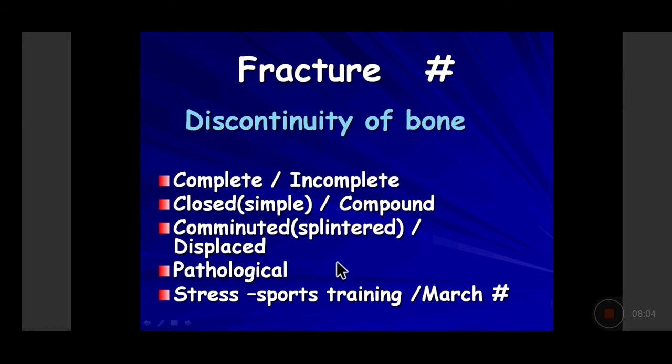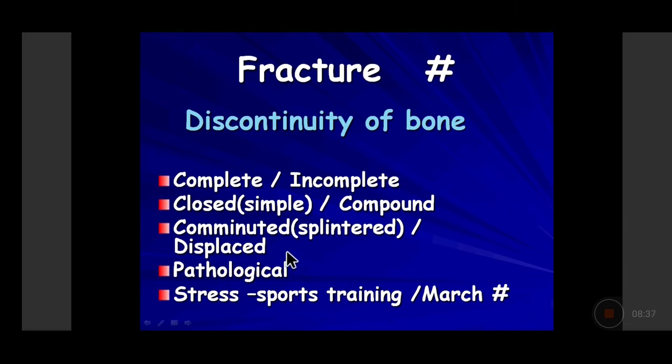A discontinuity of the bone, which occurs because the bone is diseased. If the bone which has fractured has an underlying disease, maybe a tumor from the same site, maybe a tumor from a metastatic site, or it is simply weak, there is osteoporosis or osteomalacia which has occurred, the bone mass is not dense enough, so a simple trauma will lead to a fracture. So such fractures in which the bone is not normal, there is an underlying disorder of the bone and that has predisposed the patient to have a fracture, is called the pathological fracture.